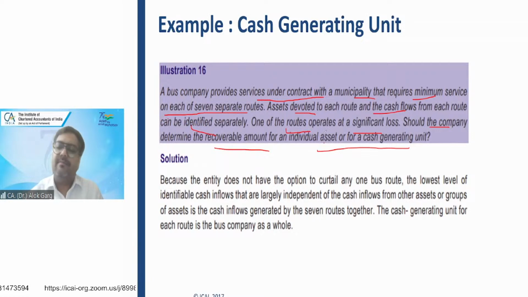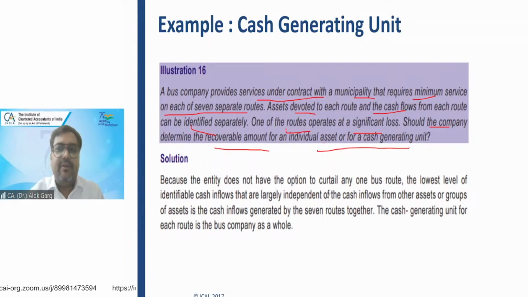The municipality said, okay, I can give you a permit, but you have to operate on 7 routes, right? So the buses are separate for each route. The drivers are separate. One driver cannot drive 7 buses at the same time. The bus is separate. The depreciation is separate on the bus. The passengers are separate. The revenue collection is separate. Cost is separate. Petrol is separate, right? Everything is separate on each route.